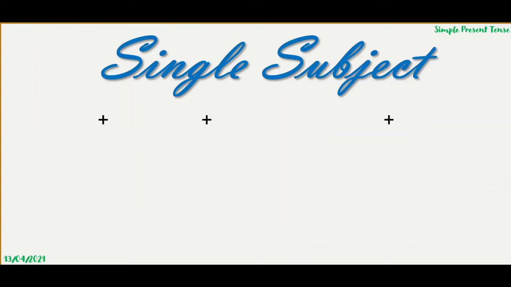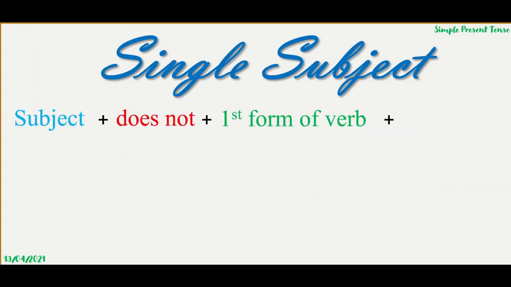If the subject is single, we will use does not and then first form of verb and then the object. Everyone, see, I have written does not with first form of verb. Earlier I told you with first form of verb we will use S or ES in a single subject. Remember?